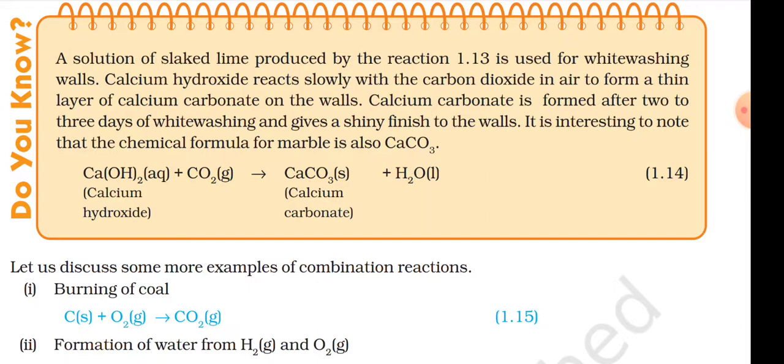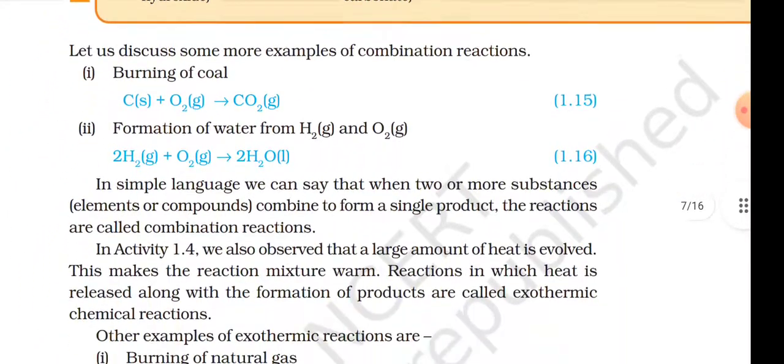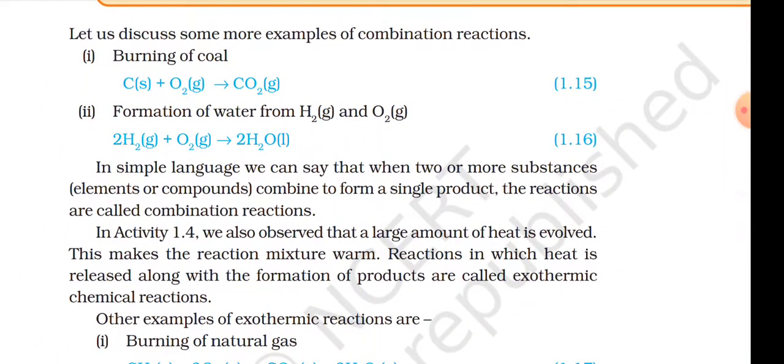It is interesting to note that the chemical formula for marble is also CaCO3. Ca(OH)2 (aqueous) + CO2 (gas) → CaCO3 (solid, calcium carbonate) + H2O (liquid), equation 1.14.